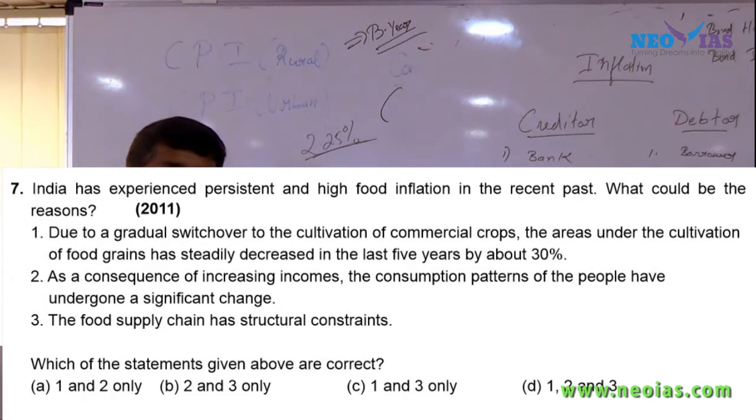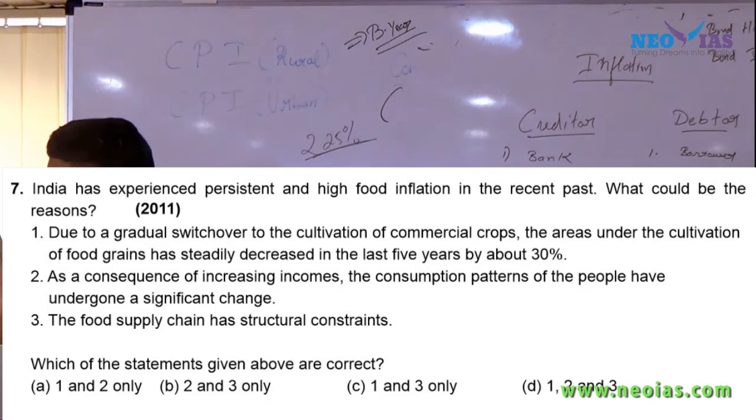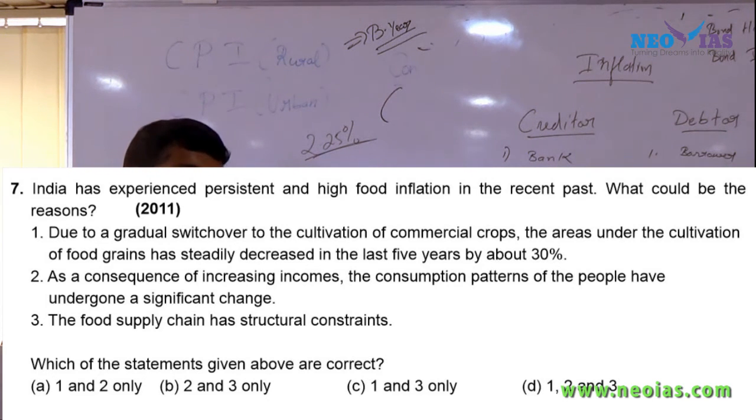You need to be in a position to understand. That's why newspaper reading and concept-related material will help you. Once your agriculture class is over, you'll be very clear about agriculture and its importance. Then you'll understand how much impact a term like 30% has. So the first statement is wrong. If you know the first statement is wrong, you'll get the answer.